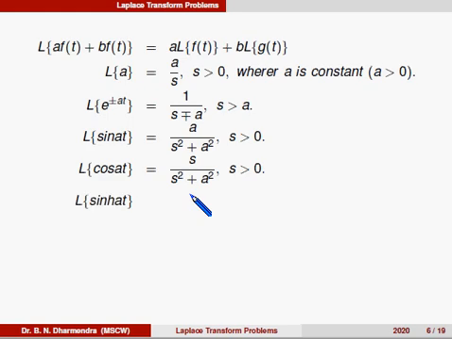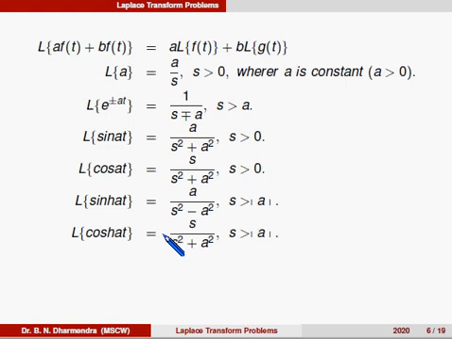Similarly, sin hyperbolic at is a divided by s square minus a square, so s is greater than the modulus of a. Similarly, cos hyperbolic at is equal to s divided by s square minus a square. Sorry, it's a mistake, the sign is s square minus a square.